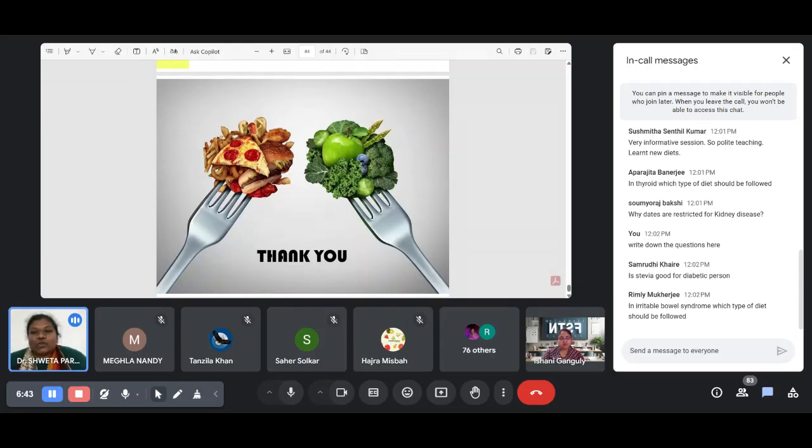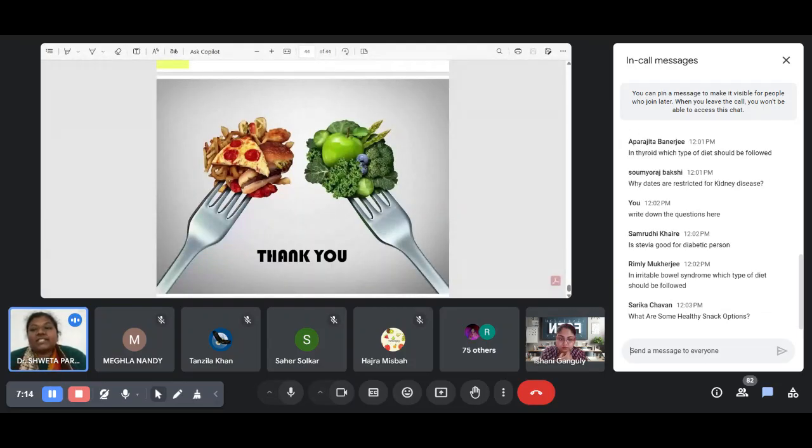Because dates are also a good source of potassium, and particularly dates are rich in other minerals like zinc as well as copper. Those heavy metals cannot be filtered out through our glomerular filtration, and the kidney may already be diseased, so it may not be able to filter them and may lead to stones in future. That's why it is generally restricted.